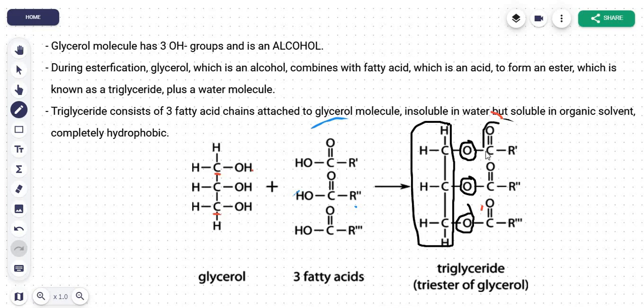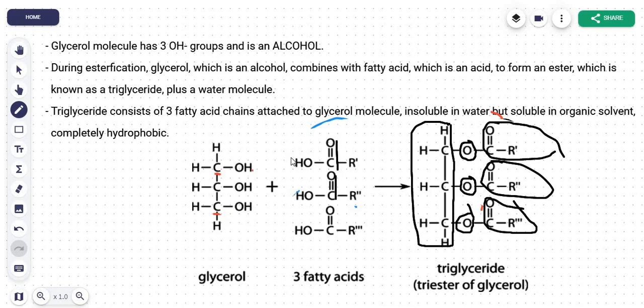And then this part here is the long fatty acid chain, that's one. Then this is the second one. And then this is the third one, okay? So written out in a short manner. And then you can identify the acidic head of the fatty acid chain from the COOH. Now they haven't shown the COOH, and I'll explain why. You can see here, this here is the acidic head, and then this is the OH.